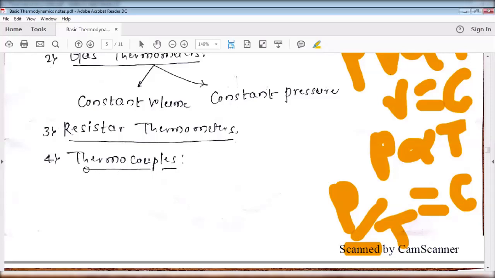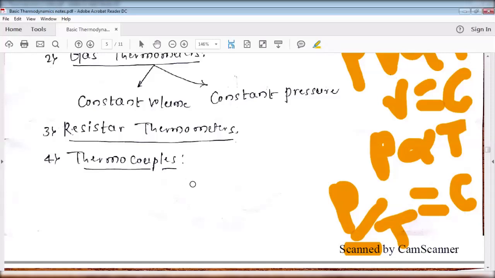Next, a very important thermometer is the thermocouple. Thermocouples are devices which are mainly used to measure the temperature at a particular point.